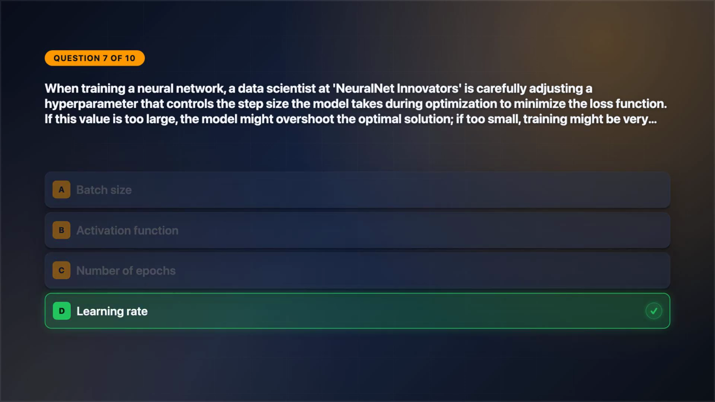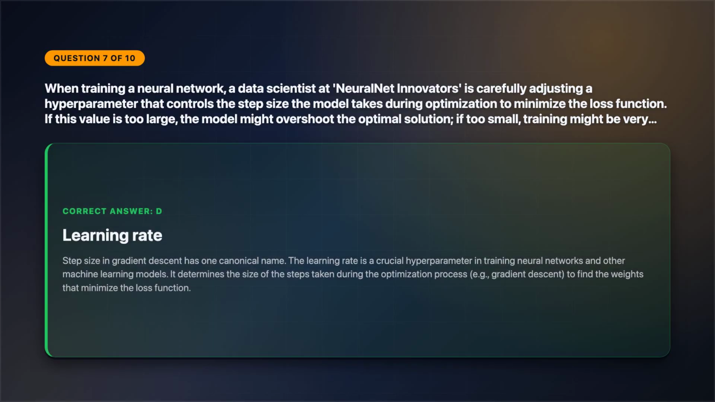The correct answer is option D. Step size and gradient descent has one canonical name. The learning rate is a crucial hyperparameter in training neural networks and other machine learning models. It determines the size of the steps taken during the optimization process, e.g., gradient descent, to find the weights that minimize the loss function.